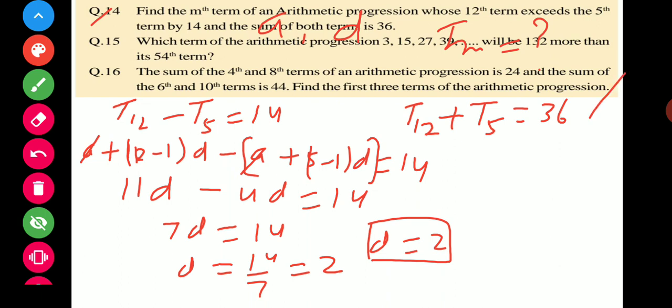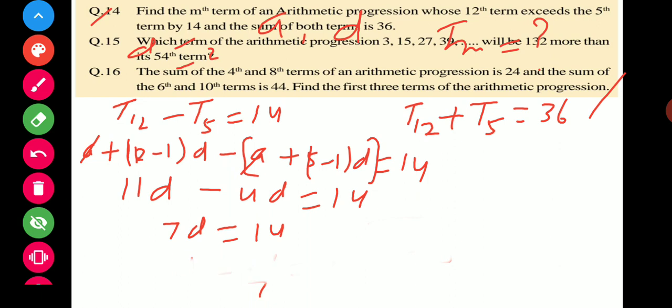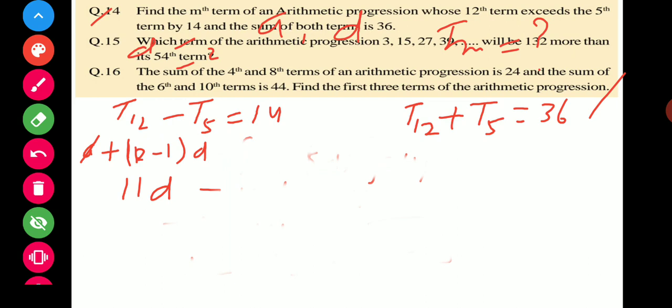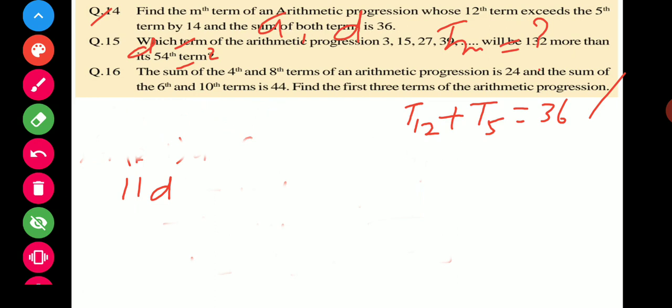Now the second one, as you know, d is equal to 2. Now come to the T12 plus T5.